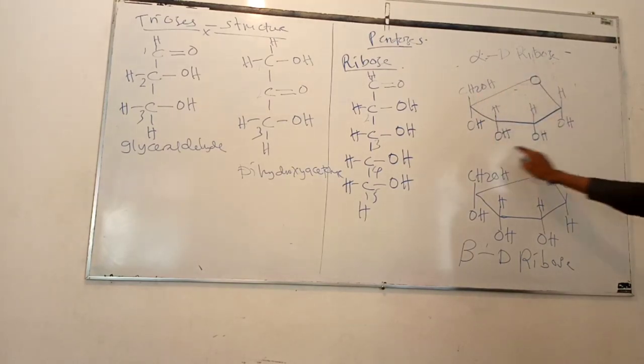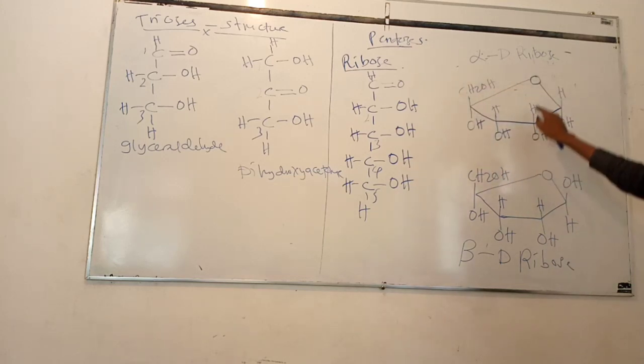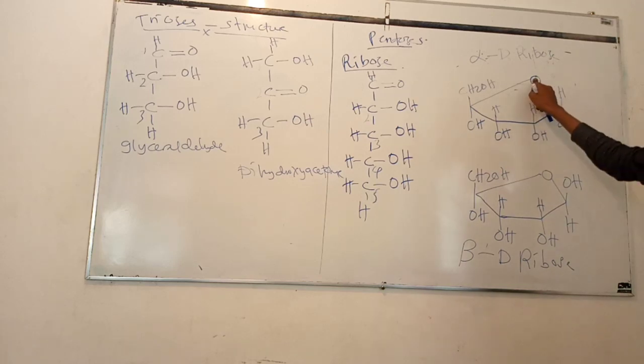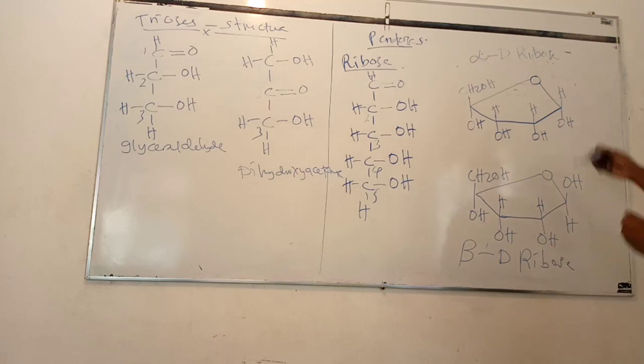So this is a 5-membered ring, which means that it has 5 members. The first member of the ring is the oxygen of carbon number 4. The second member of the ring is carbon atom number 1.